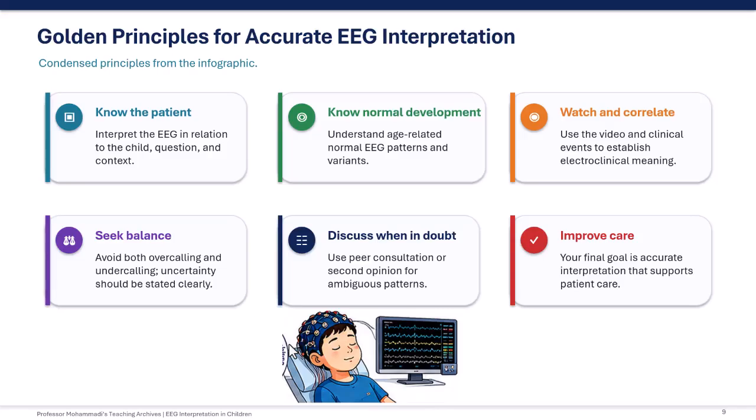Third, watch and correlate. Video and clinical events are essential for understanding electroclinical meaning. Fourth, seek balance. Avoid both overcalling and undercalling. When uncertainty remains, state it clearly. Fifth, discuss when in doubt. Peer review and second opinions are valuable, especially for ambiguous patterns. Finally, always remember the goal: accurate interpretation that improves patient care.